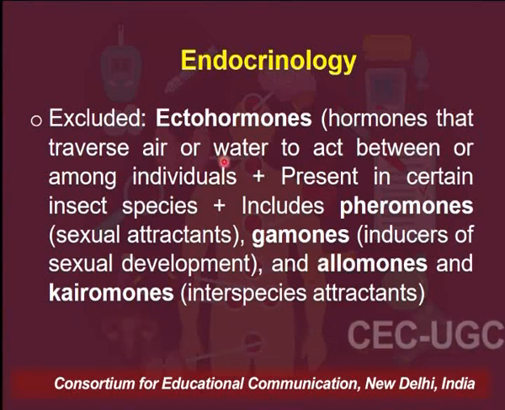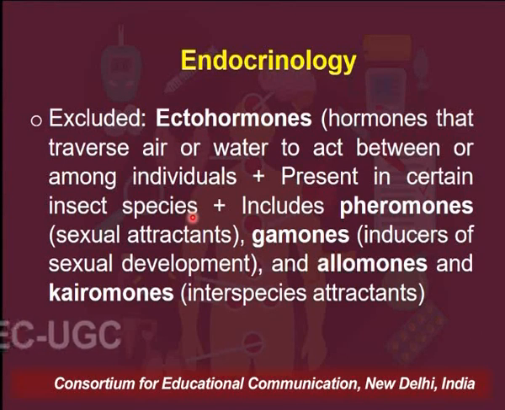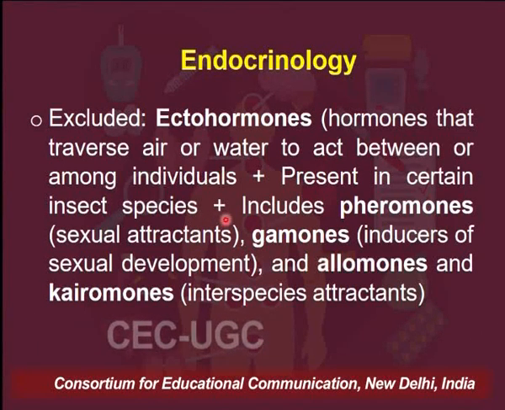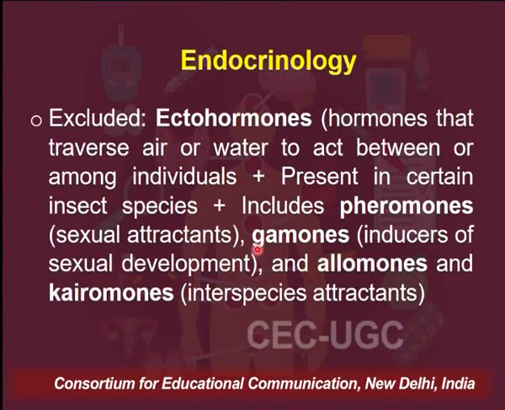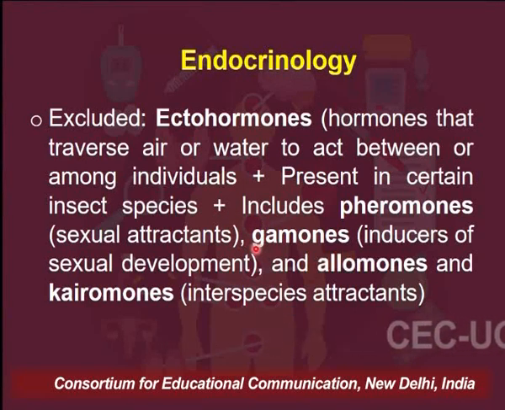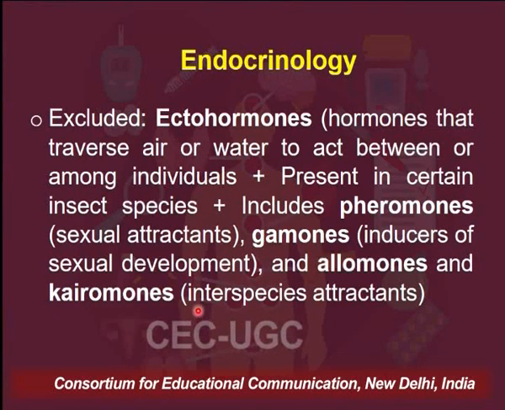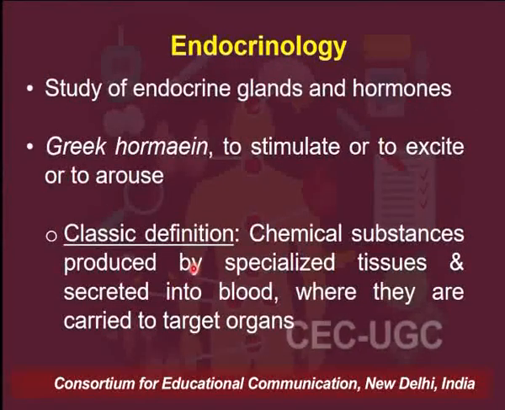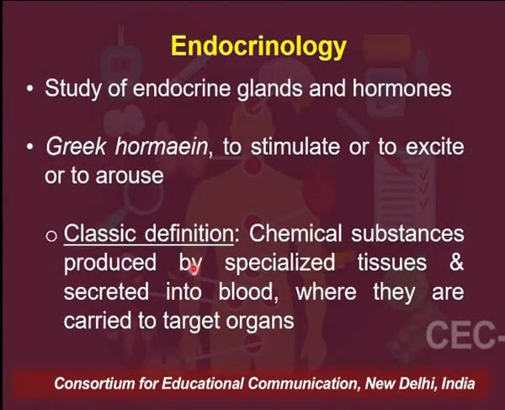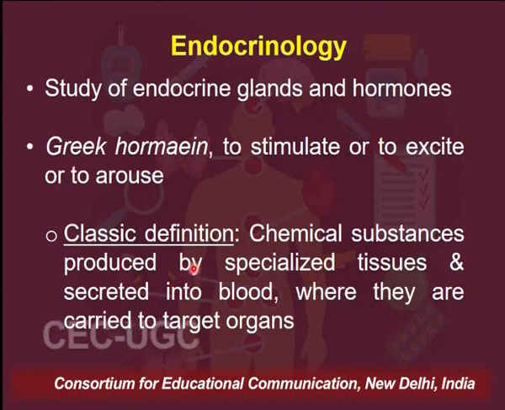Generally ectohormones are seen in insect species, and they include pheromones, which are the sexual attractants, the gamones, which are the inducers of sexual development, and allomones and kairomones, which are interspecies attractants. As per the classical definition we have just discussed, these ectohormones had been excluded.